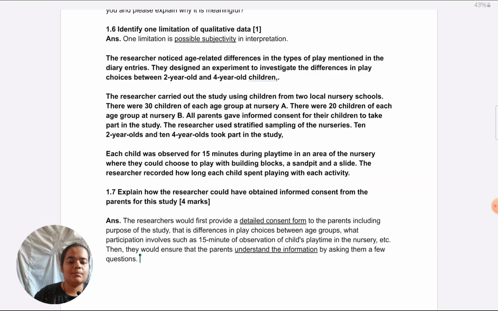Then we can talk about the method of consent, how consent will be taken, like online, in person, that depends on you.